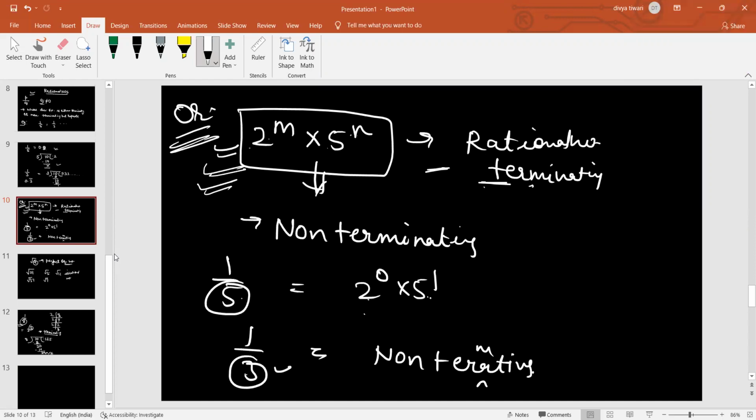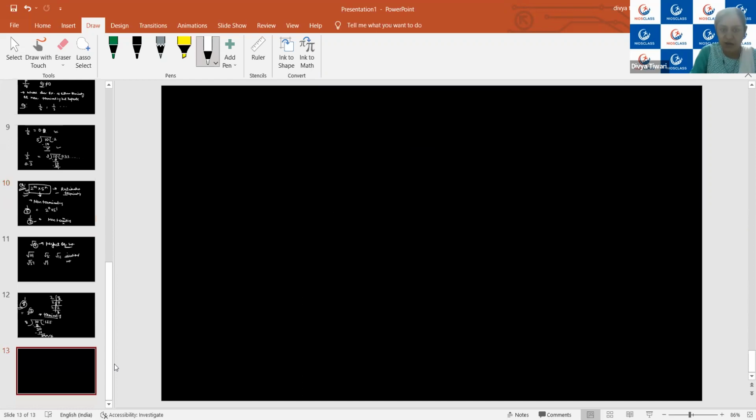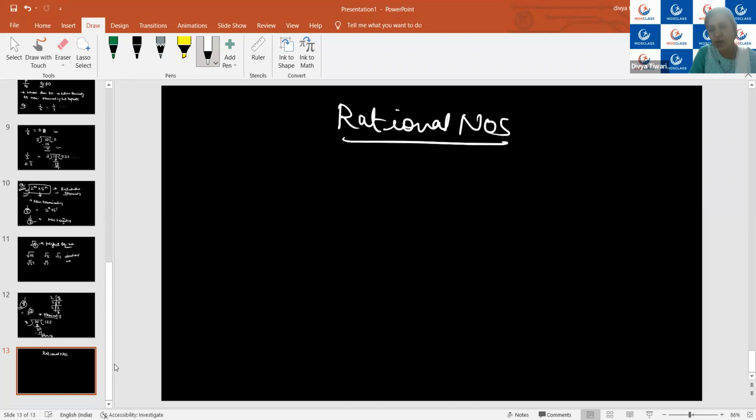Yes. Okay, so now in this chapter we will be focusing on what? On rational numbers. So now we have sufficient knowledge of how we can say that the given number is a rational number. Rational numbers are of 2 types: positive rational numbers and negative rational numbers.